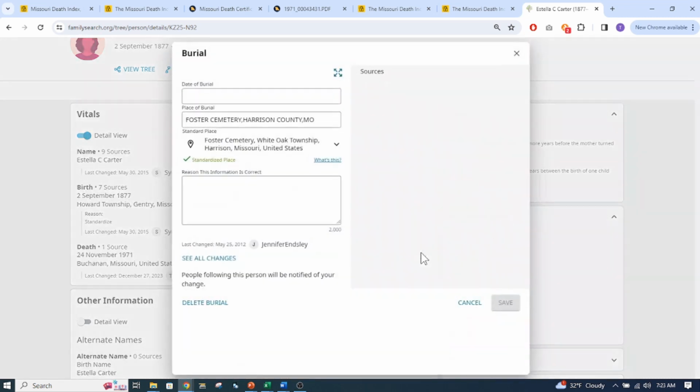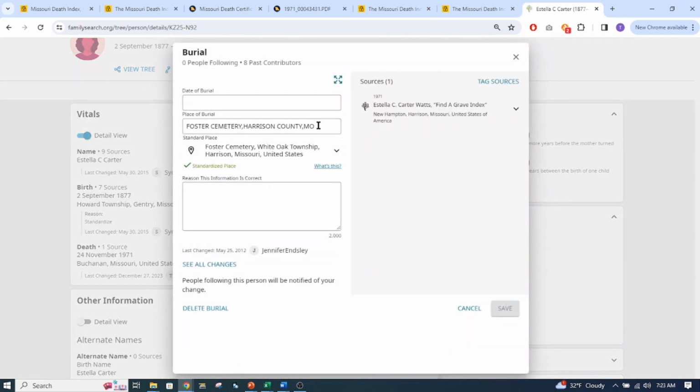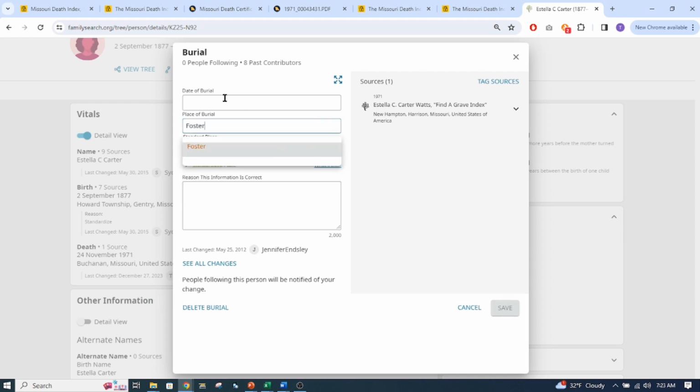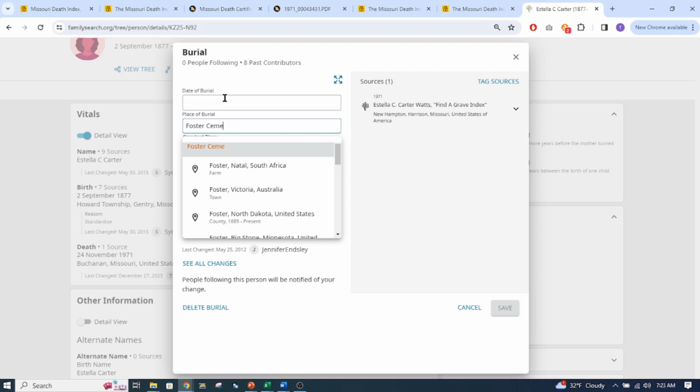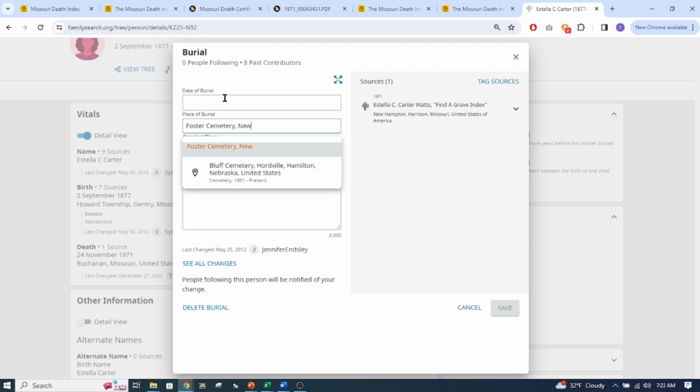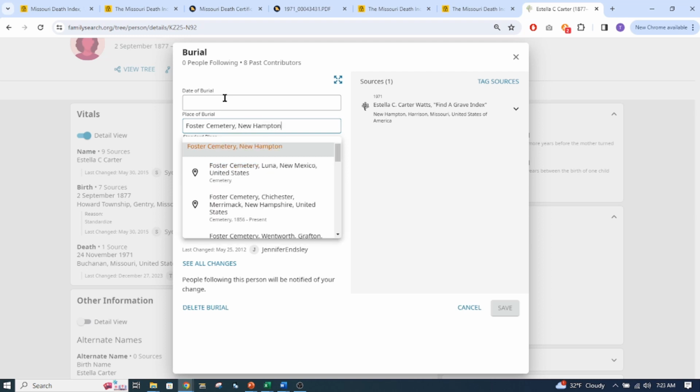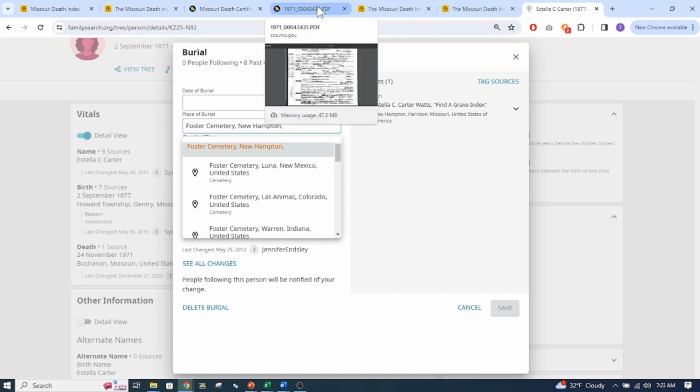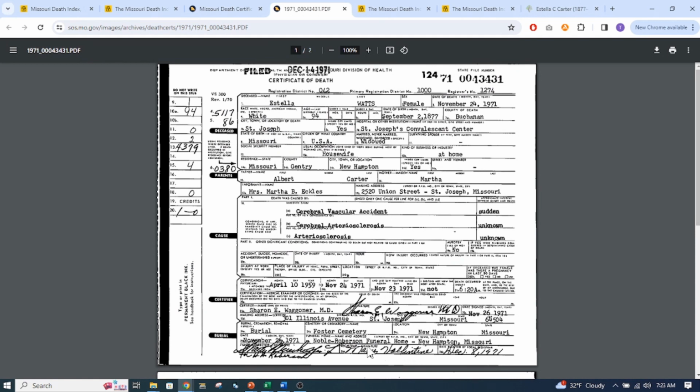So let's go here and say Foster Cemetery, New Hampton. Did it give the county? Let's see here. New Hampton, Missouri. I don't know if New Hampton city. It doesn't give us the county. Okay.